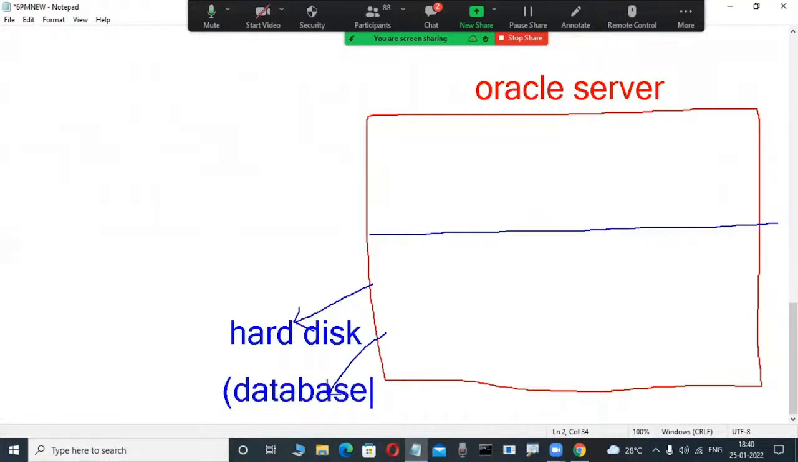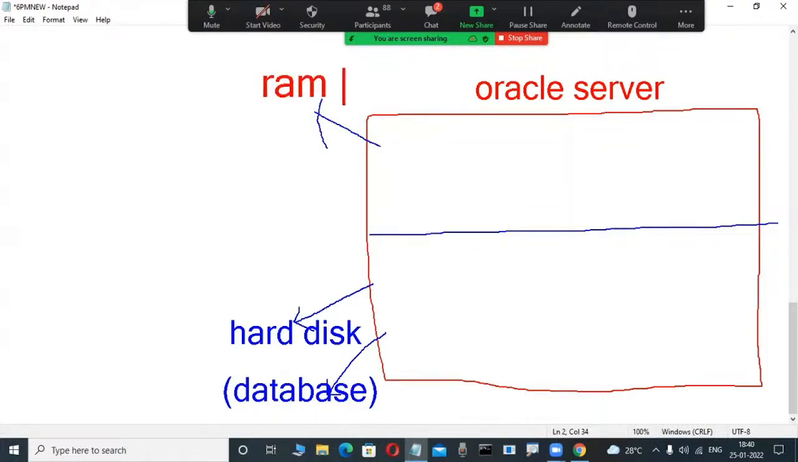So many files are available here. Again, the part above the hard disk is a different part. Only some concepts are executed somewhere here. This is called the instance, or RAM memory area. Observe here, some part is executed in the RAM memory area.